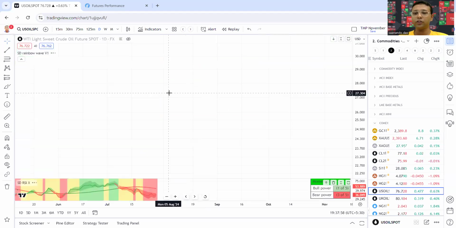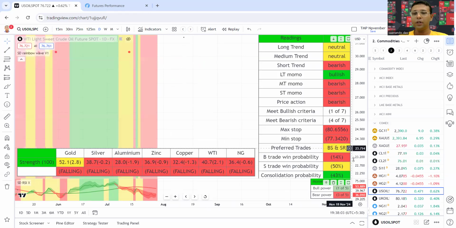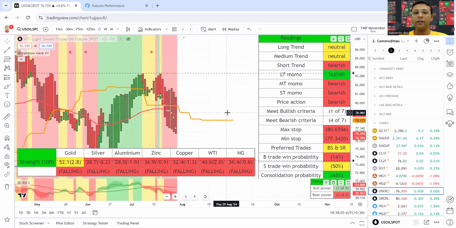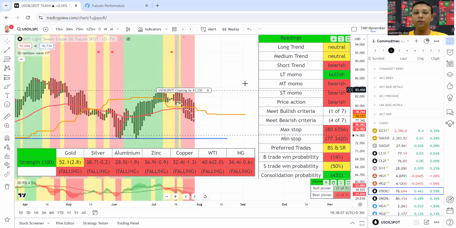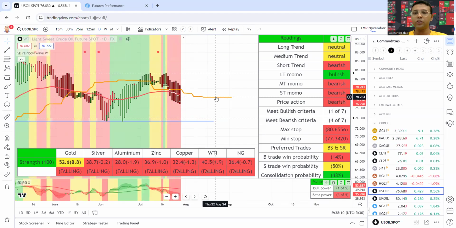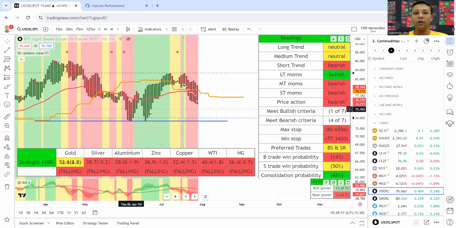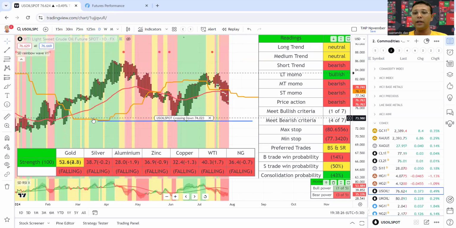Let's look at international first, then we will also see Indian. This is international crude oil and it's going down significantly. Resistance has now formed at 78.3. Very likely crude is going to decline towards this major support level. I think $75 will work as an important psychological level. Otherwise crude is very likely heading towards the 74 area, around 74 to $75.